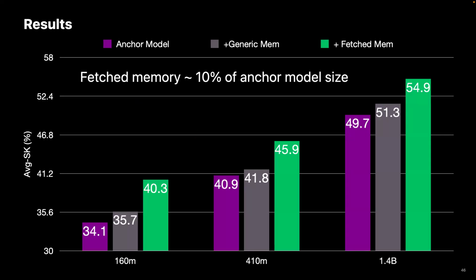Here, what we show is that we trained 3 different size models using these hierarchical memories and compared them with using no hierarchical memory or a slightly larger model. What we observe is that using a 160 million parameter model, for example, we can reach the accuracy of a 410 million parameter model using these memories.